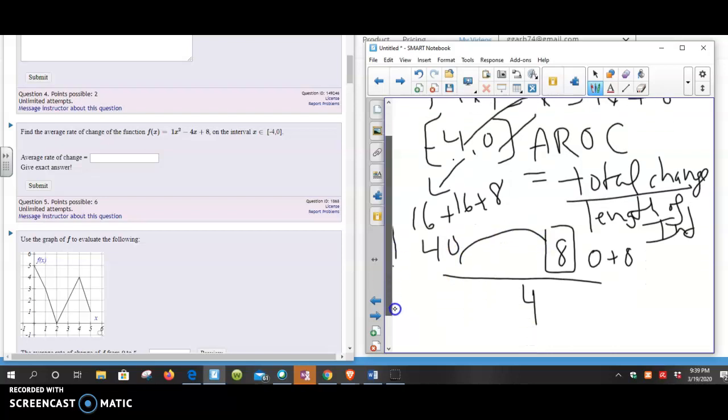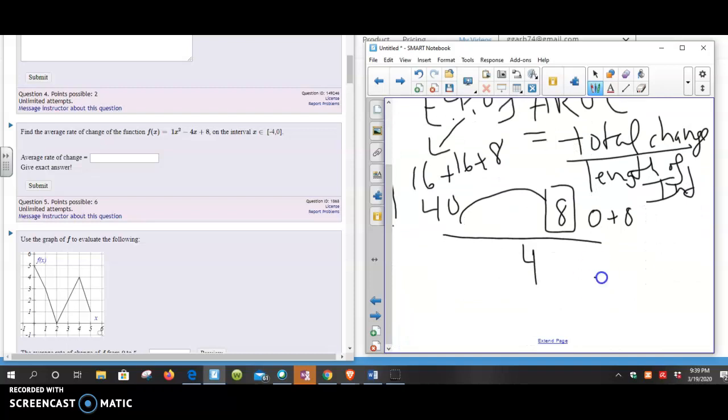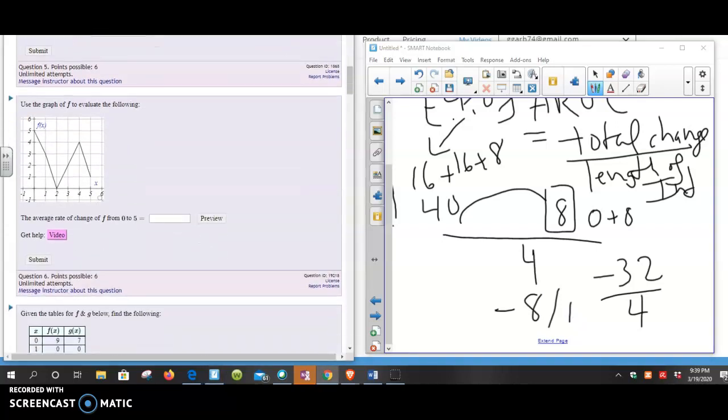over that 4-unit time span. So we went down 32 units from 40 to 8, and over 4 units of time. So it's an average rate. So you're losing 8 units per 1 unit time. So it's -8 per 1 unit time. All right. So typically the average rate of change will be -8, down 8. All right. Moving on.